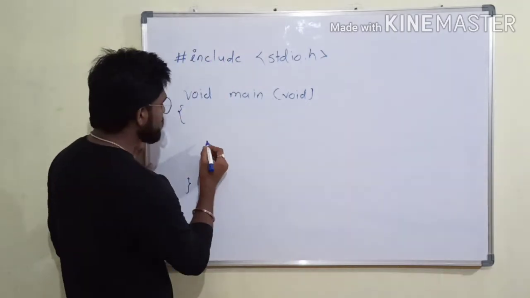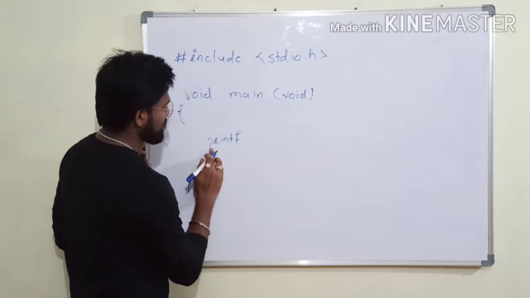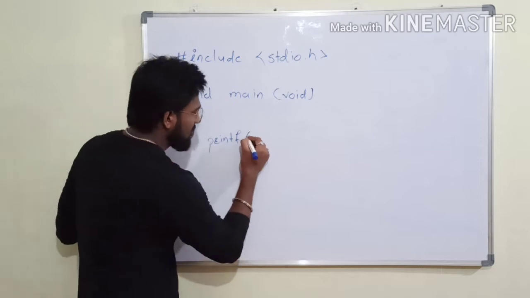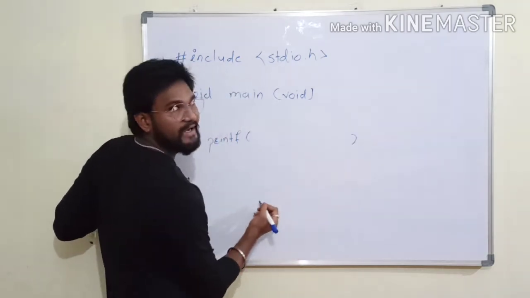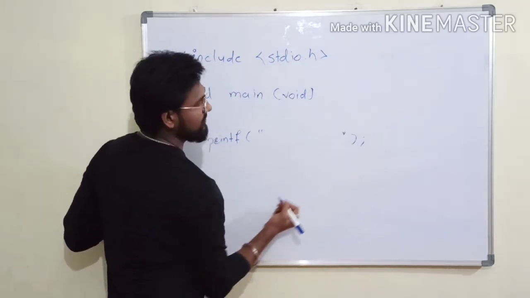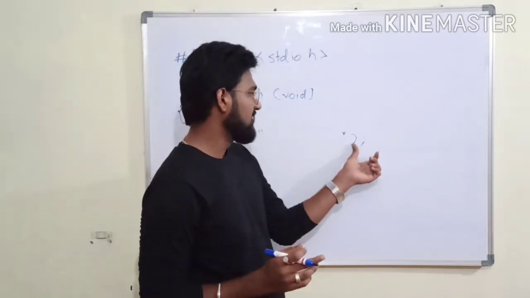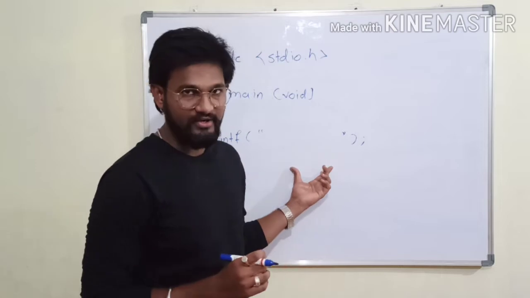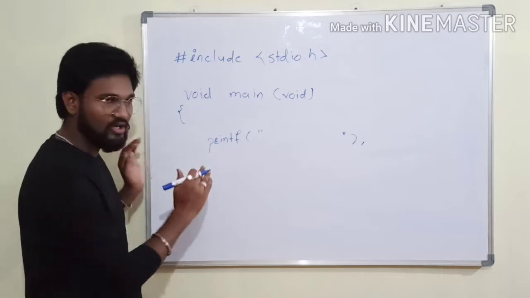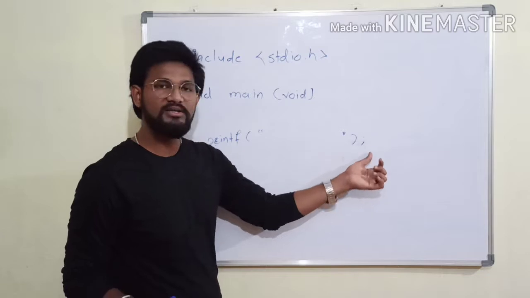So what function is used for printing anything on the monitor? That is printf. If you want anything printed on a monitor, you need to use a function like printf, open bracket, close bracket. Inside this we need to use double quotes and lastly a semicolon. Whenever you write any C program, you need to focus more on syntax. If your syntax is wrong, it will throw an error while compiling. So now we write our function to print hello world: printf, open bracket, close bracket, inside this double quotes and a semicolon.